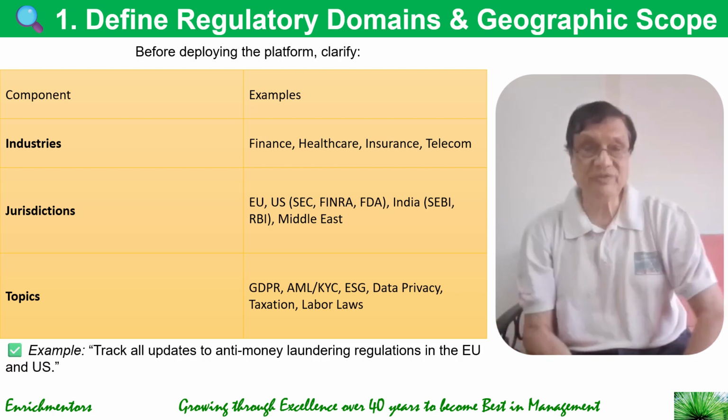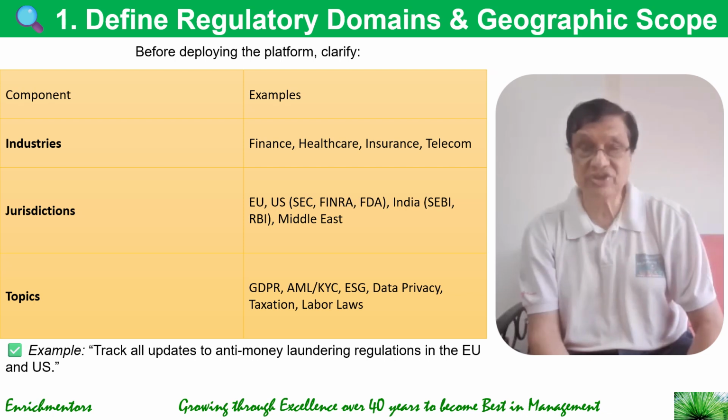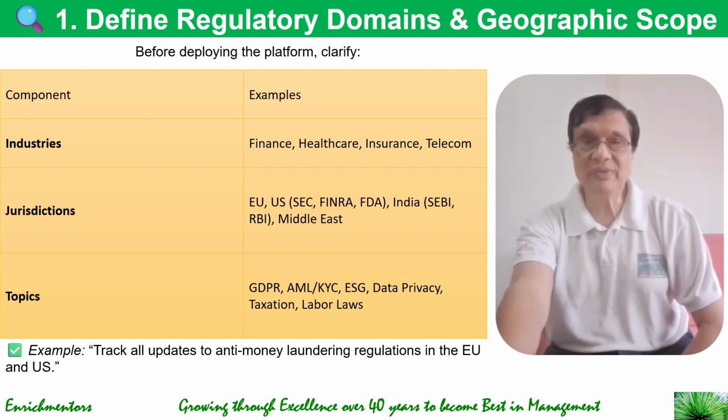An example of this would be to say, track all updates to any anti-money laundering regulations in the EU and US. So you are using topic and geography to track this, right? That's how you can define regulatory domains and geographic scope.